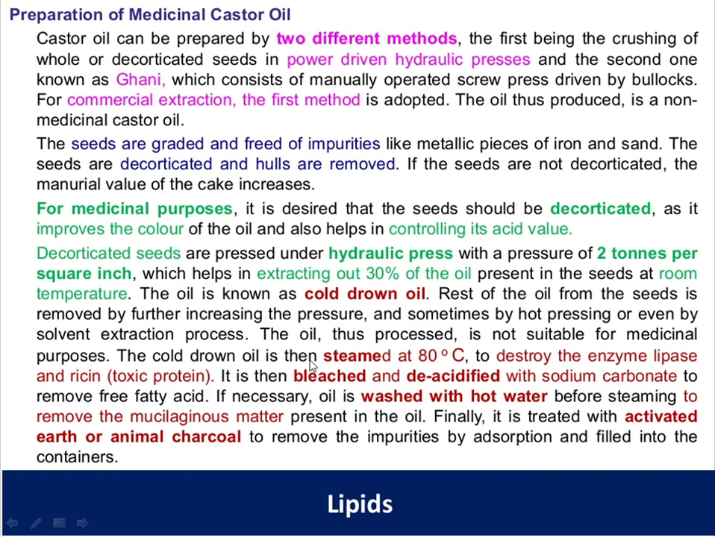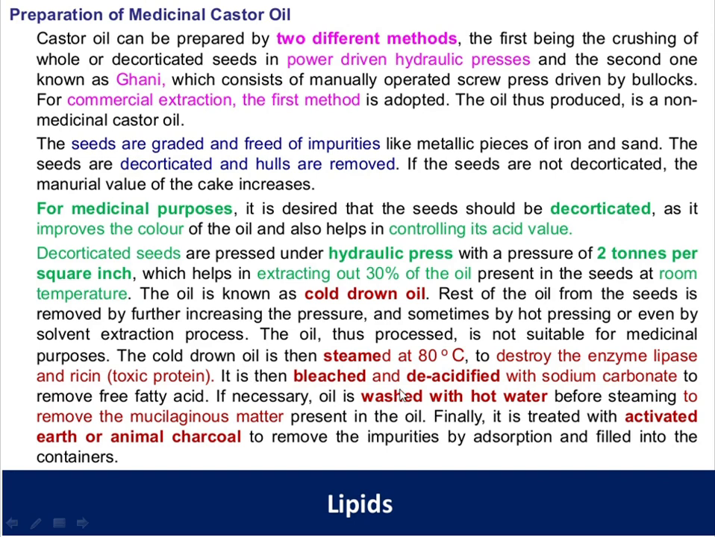The cold drawn oil is then steamed at 80 degrees centigrade. The initially extracted oil is steamed to destroy the enzyme lipase and ricin, which is a toxic protein. Because of the presence of ricin and enzymes, it should not be used for ophthalmic preparations. So after steaming and destroying these enzymes and the toxic protein, only then is it used for the medicinal purpose.